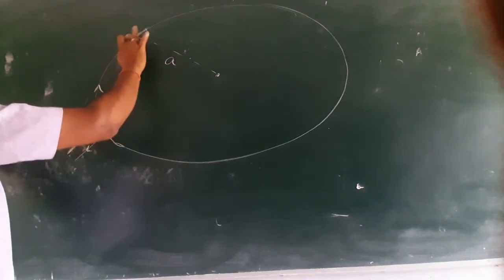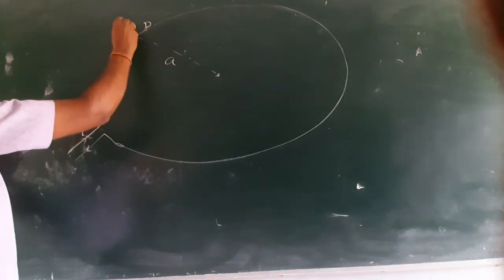So here we are assuming that the whole circular loop is made up of so many small current elements, and one such current element is taken here. I am taking it to be dl because B is used for magnetic field.